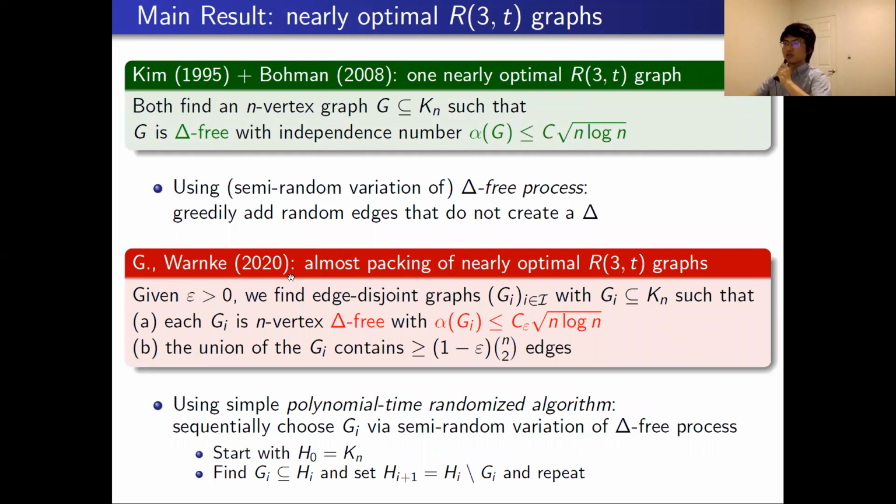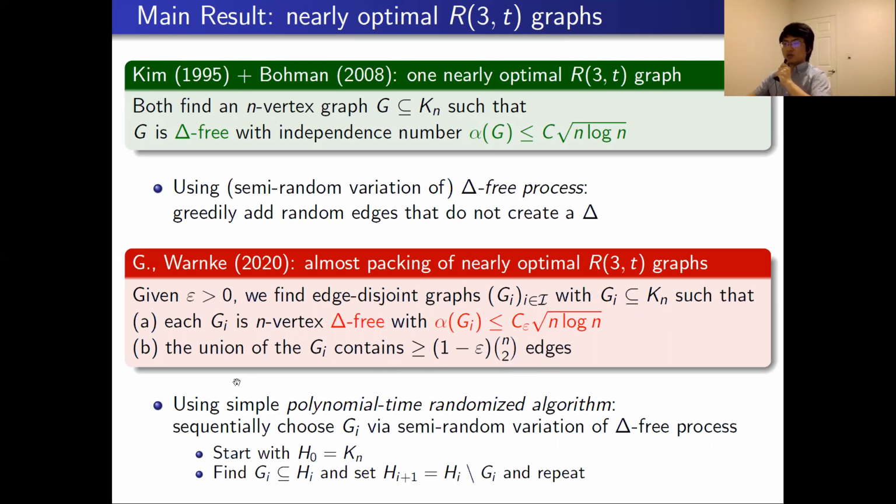Our contribution is that instead of finding just one nearly optimal R(3,t) graph as Kim and Bohman did, we found an almost packing of nearly optimal R(3,t) graphs. It means given any epsilon greater than 0, we find a collection of edge-disjoint graphs G_i such that each graph G_i is a nearly optimal R(3,t) graph. That means G_i is n-vertex triangle-free and with small independence number. And secondly, the union of the graphs G_i in the collection contains at least a 1 minus epsilon fraction of edges of the complete graph.